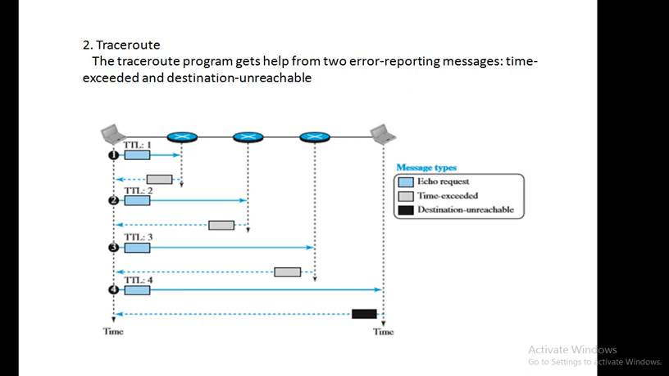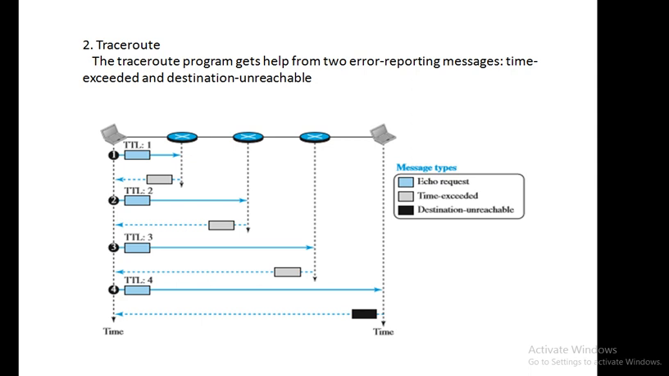The first n messages will be discarded by the n routers, one by each router, and the last message will be discarded by the host. To understand how this happens, let us see.